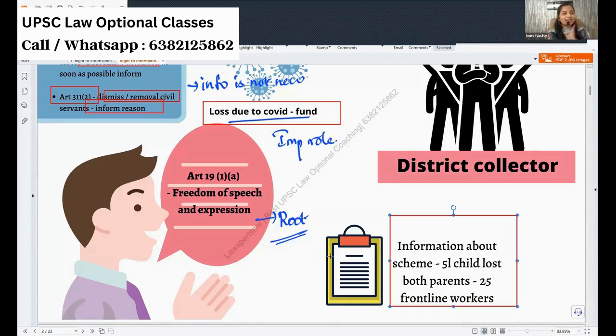So where do you link this right to information? We link it to Article 19(1)(a). You all very well know 19(1)(a) talks about freedom of speech and expression. What link does right to information have with freedom of speech and expression? Think of one small thing: my mother or my grandmother would not talk against my grandfather or my father.